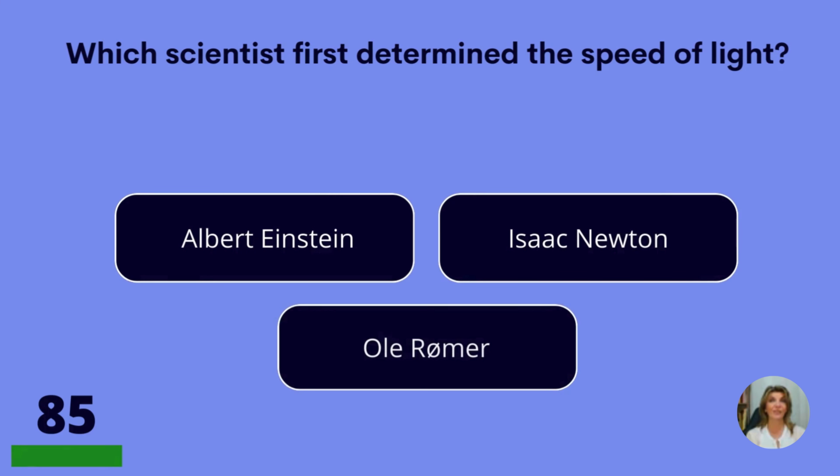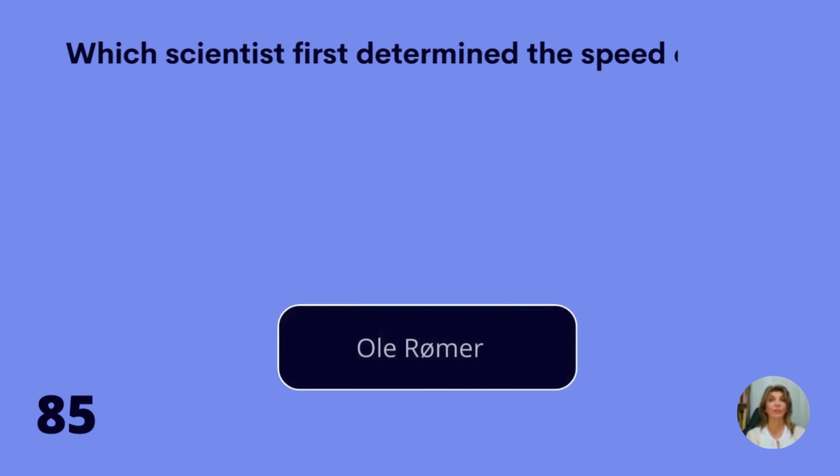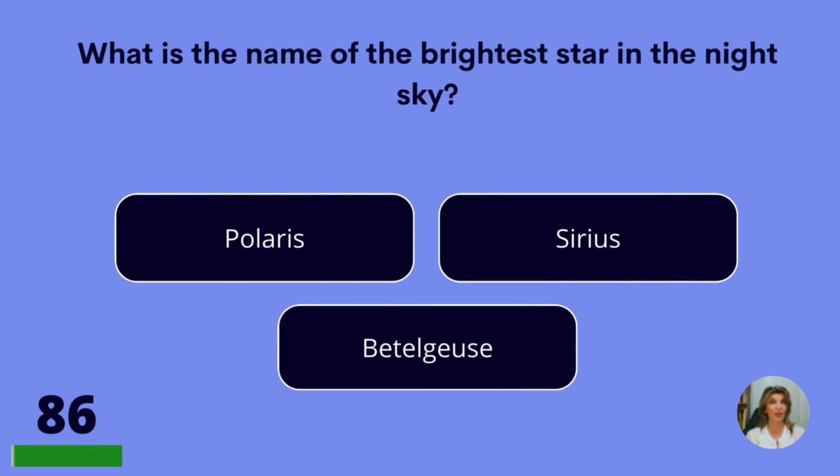Which scientist first determined the speed of light? Albert Einstein, Isaac Newton, or Ole Romer? Ole Romer.